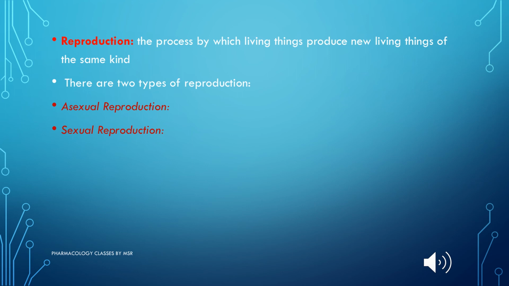There are two types of reproduction: asexual reproduction and sexual reproduction. As the names indicate, sexual reproduction involves two parents, so the offspring produced may be a combination of both parents. Whereas asexual reproduction doesn't involve both; it requires only one parent, and the offspring will be identical to that particular parent.